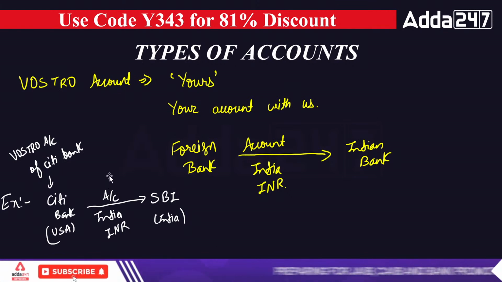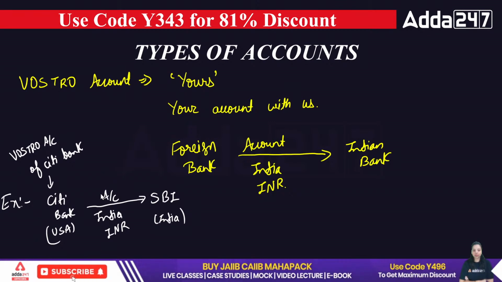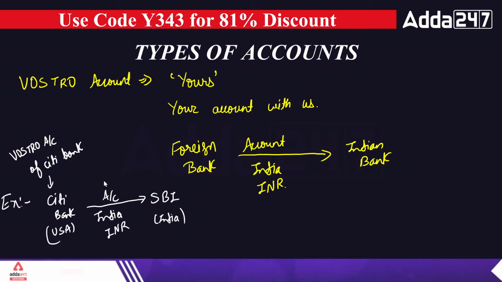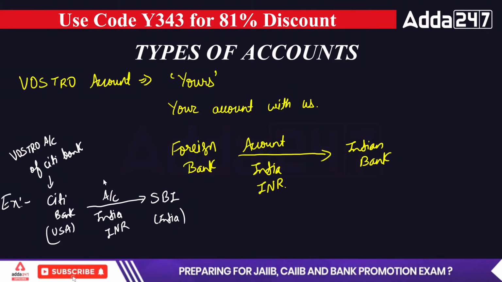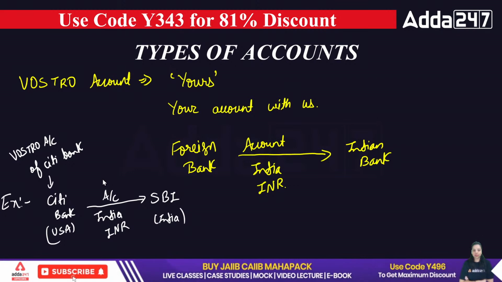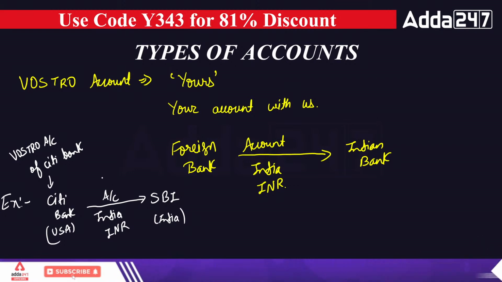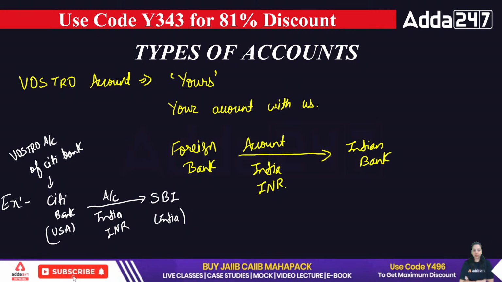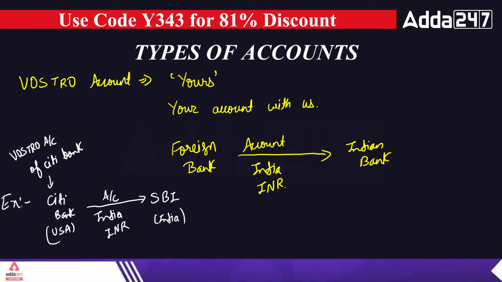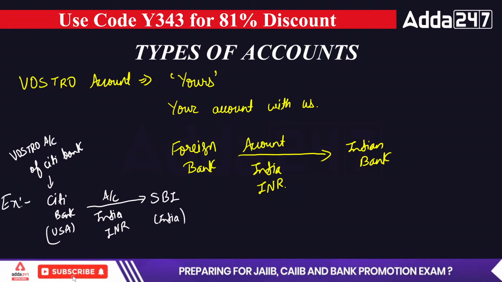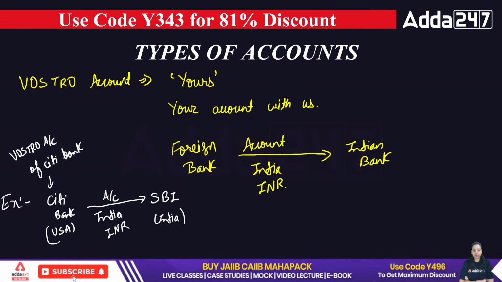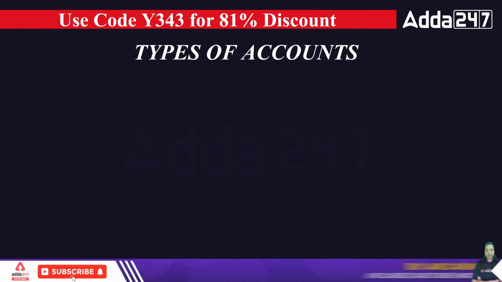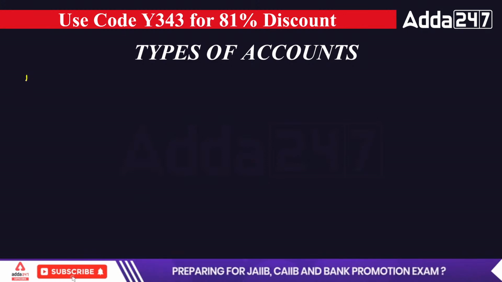So the type of account in which the foreign bank is having an account in a domestic bank in a domestic currency in a domestic country will be known as your Vostro account, the Vostro account of Citibank. So let me know, Nostro and Vostro both are clear to all of you? Is it clear? Both the types of account, Nostro and Vostro. Now, if I talk about the third type of account, that's a Loro account.